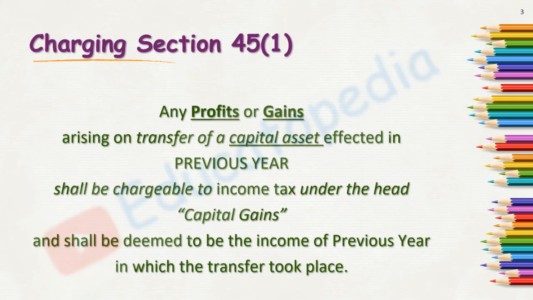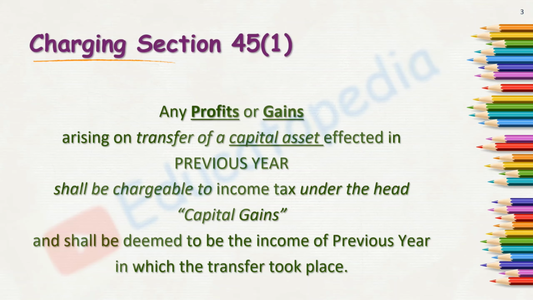Any additional benefit that we receive compared to the cost of that particular asset, or the expenditure incurred on that asset till date, can be termed a profit or gain on that transfer of capital asset and will be charged to income tax under this head of income.